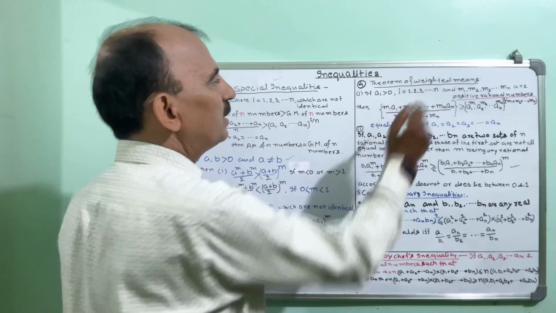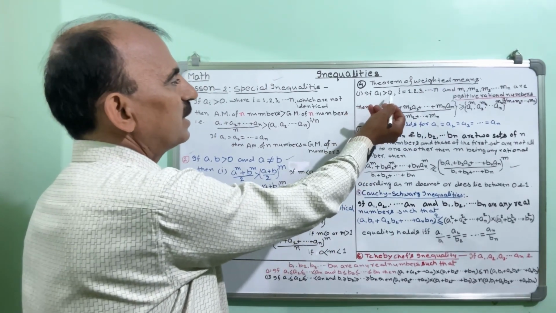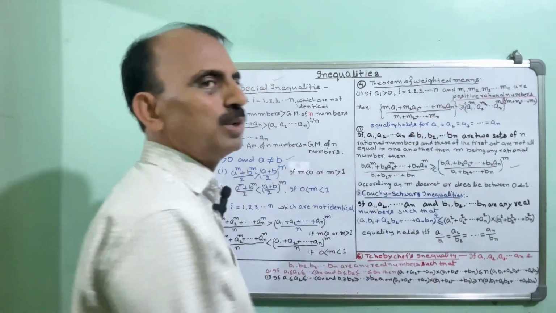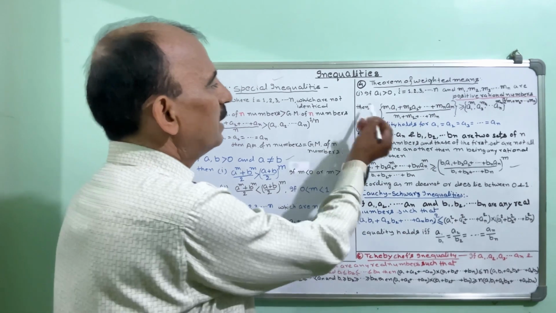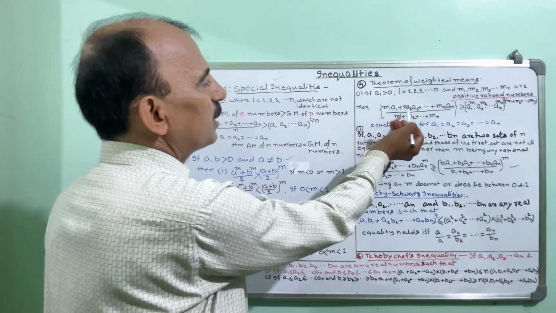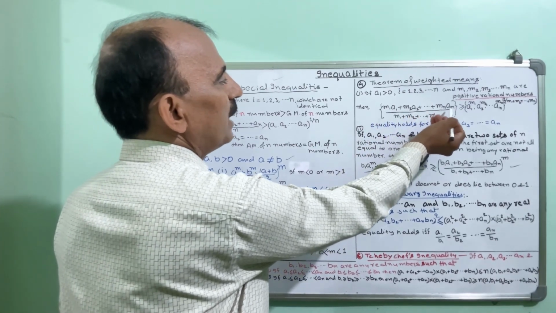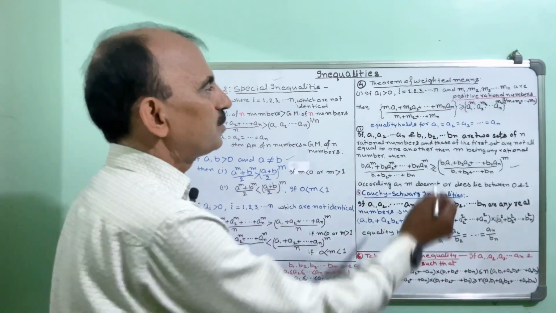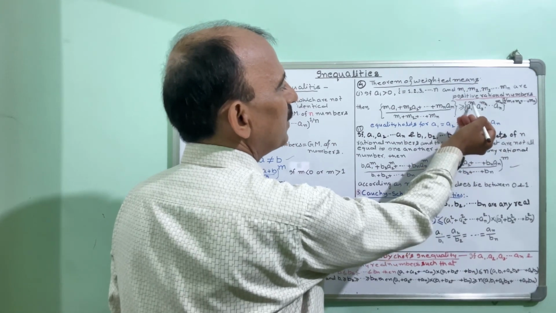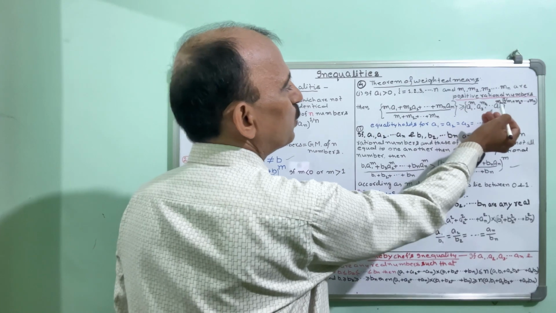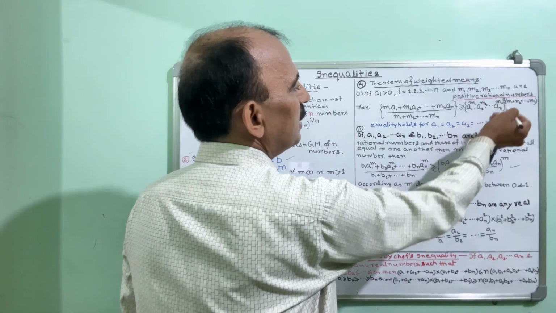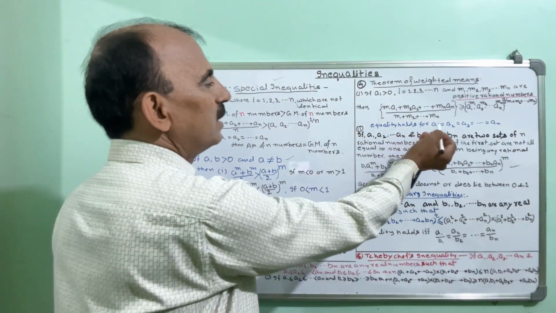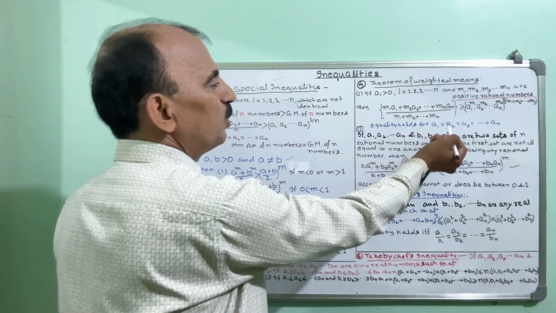नेक्स्ट फोर्थ वन है थ्योरम ऑफ वेटेड मीन्स। फर्स्ट वन देखिए, इफ ai is greater than 0 where i is 1, 2, 3 and so on up to n and m1, m2, m3 and so on up to mn are positive rational numbers, then (m1 into a1 plus m2 into a2 plus so on up to plus mn into an) divided by (m1 plus m2 plus so on up to plus mn), and this will be more than or equal to this one which is (a1 पे पावर m1 into a2 पे पावर m2 into and so on up to into an पे पावर mn) and this whole पे पावर 1 by (m1 plus m2 plus so on up to plus mn)। इक्वलिटी होल्ड्स होगा जब a1 इक्वल टू a2 इक्वल टू a3 इक्वल टू up